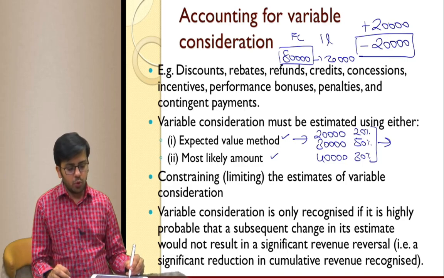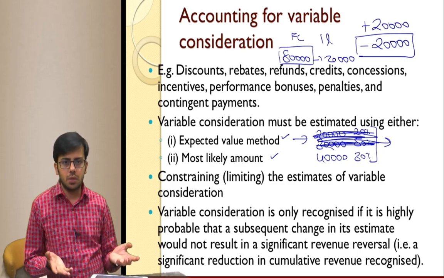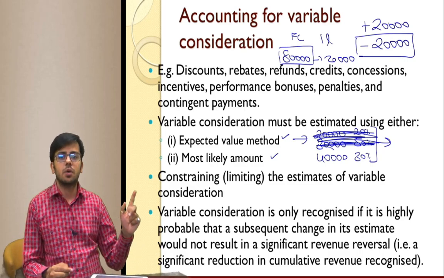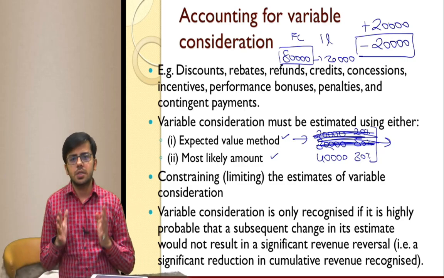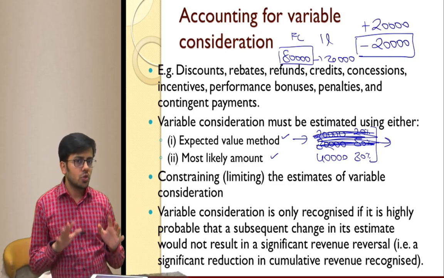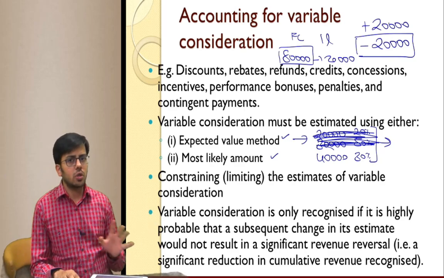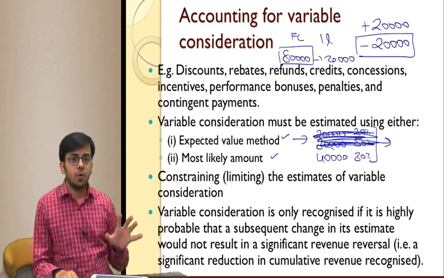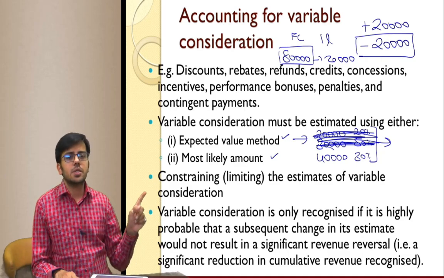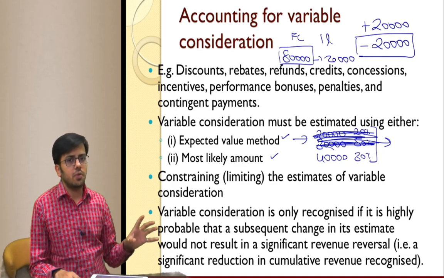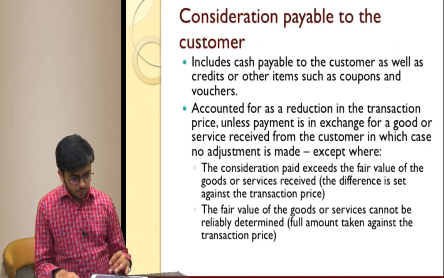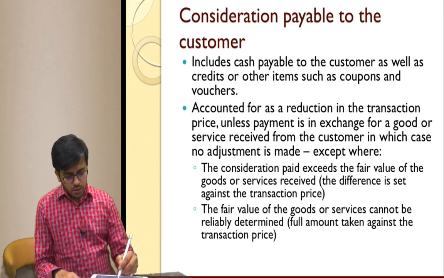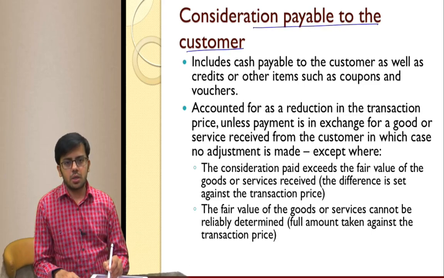But if there are only two possibilities, either 40,000 will be received or it will not be received, then we consider most likely method. Is it likely that the amount will be received? Then it is considered as part of revenue. If it is not likely to be received, then it is not considered as part of revenue. However, if you are not sure, constraining factors, then only when it is received will we recognize the revenue. Okay. So, consideration payable to the customer.